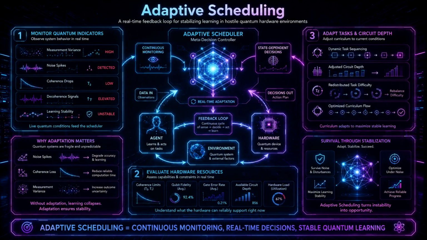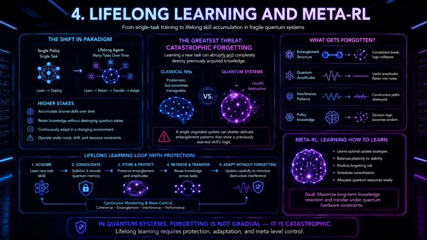Schneppat frames this adaptive quantum curriculum schedule as a rigorous meta-decision process. Step 1, the system has to continuously monitor quantum-specific indicators like measurement variance. Step 2, it evaluates the current hardware resources, looking at things like available coherence limits. And Step 3, it dynamically adapts the circuit depth and the distribution of tasks based on that data. What we're looking at is a continuous feedback loop designed solely for survival and stabilization in a highly hostile hardware environment. Let's move to Section 4, Lifelong Learning and Meta-RL.